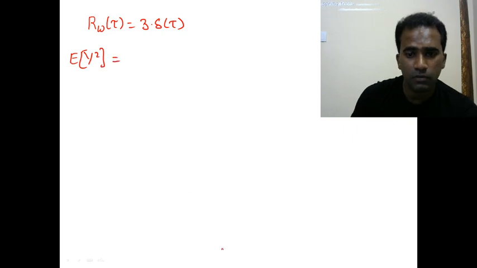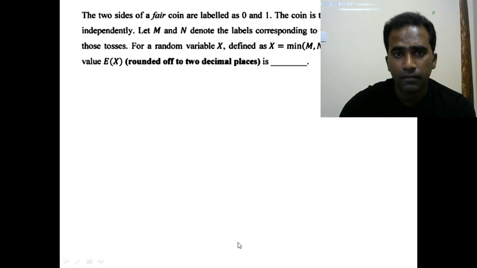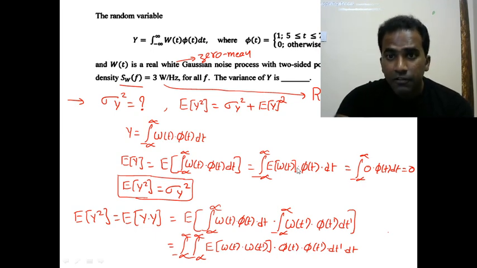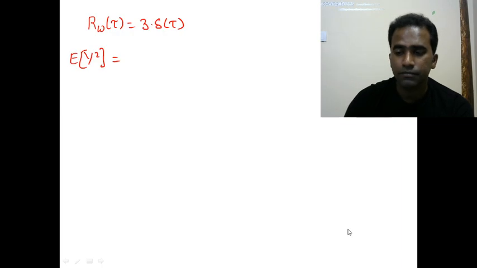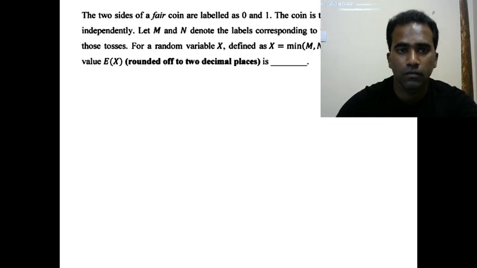Expectation of y square is equal to, where did we end up previously? Previously we ended up here. So phi of t, if you substitute here, it is equal to 1 from 5 to 7. T runs from 5 to 7, and phi of t dash also is equal to 1. We can substitute 1 here for t dash running from 5 to 7. So both limits will run from 5 to 7 if you substitute phi of t equation here. So it will be equal to this. We can write it as, one second.